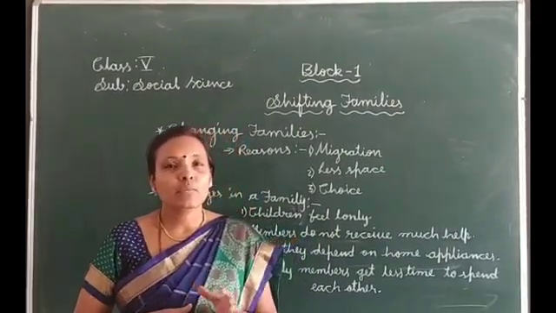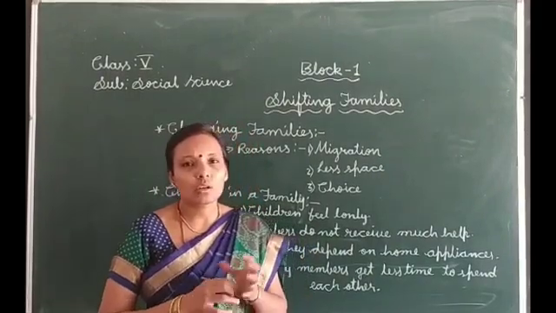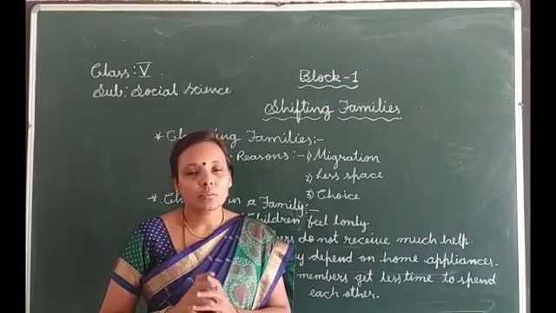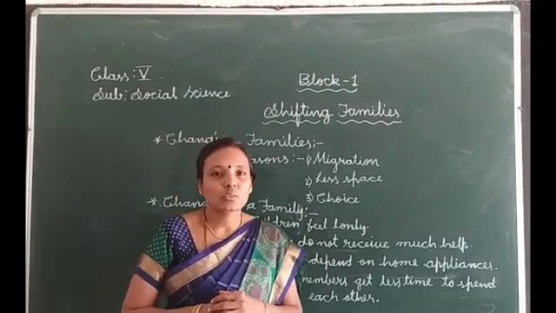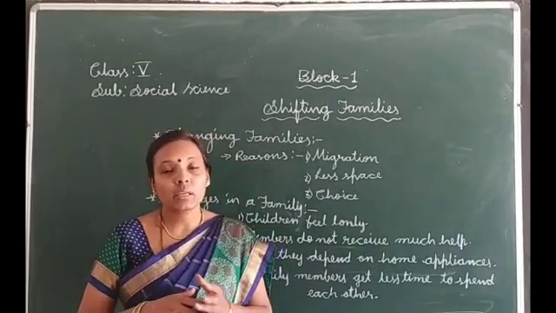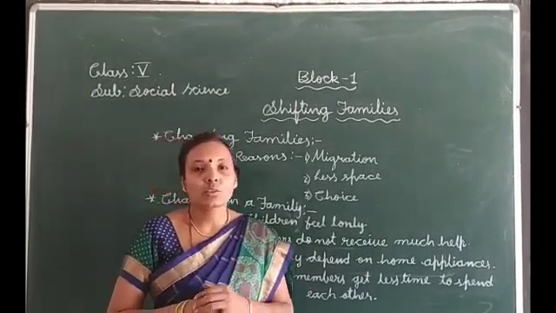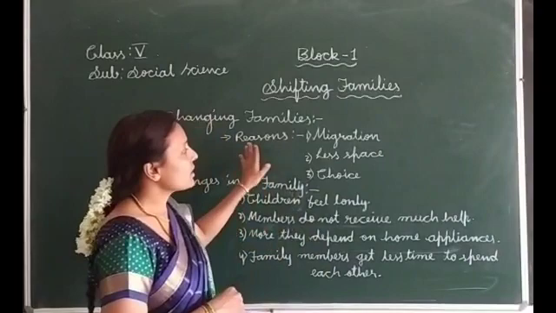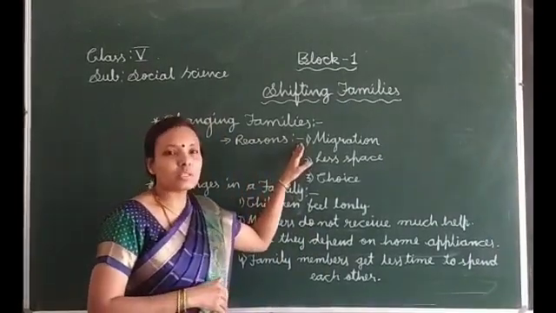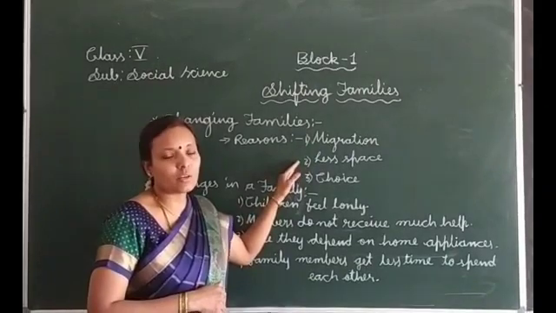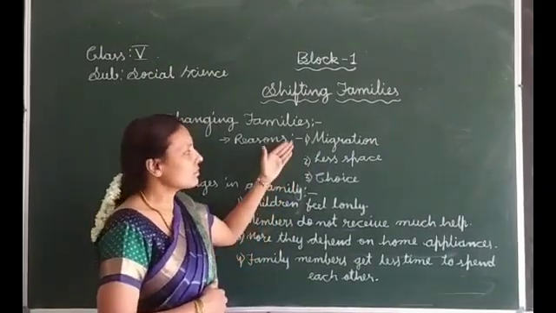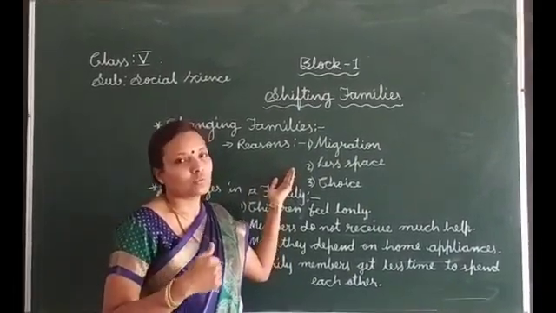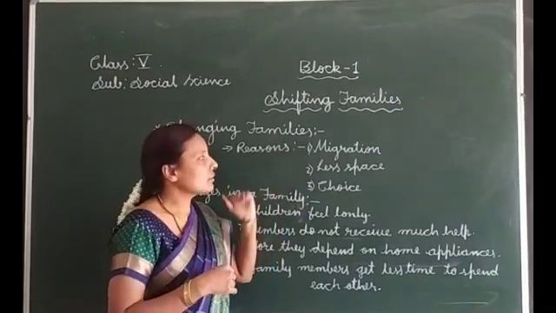because there are many reasons behind that. You can see joint families mostly in villages or small towns. Nuclear families we can see in big cities. The reason behind this is migration. That is one of the reasons joint families break up into nuclear families. These are 3 reasons why large families break up into small families, or nuclear families. There are many reasons why large families break up into small families, but let us learn these 3 points.